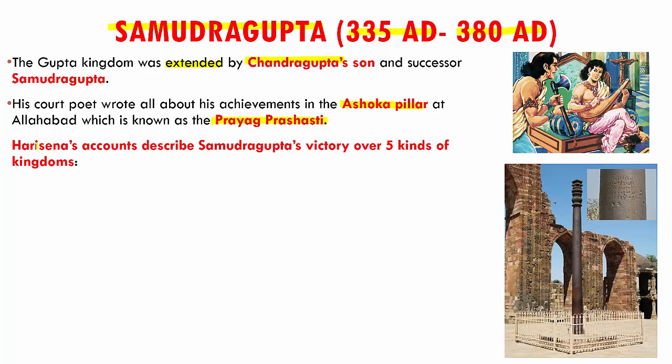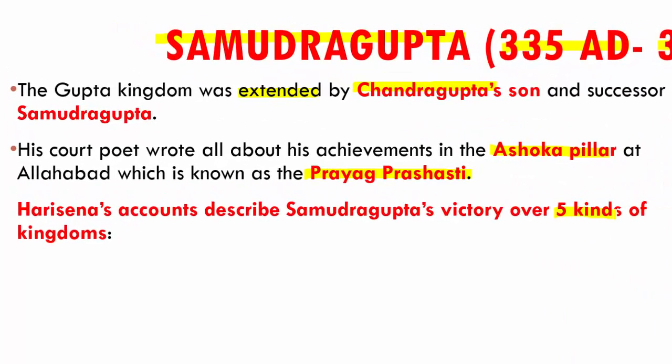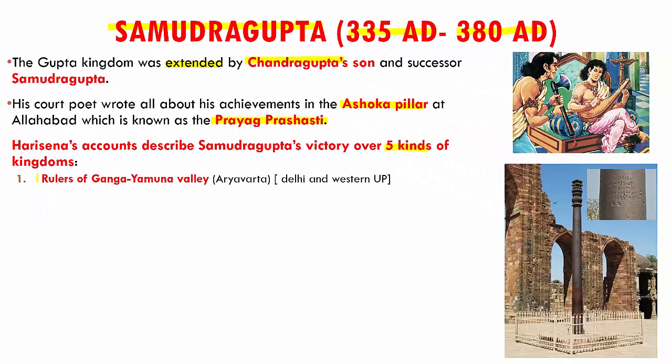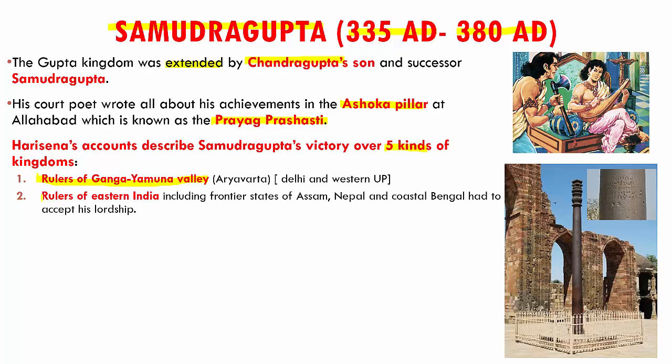So Harisena was a court poet during Samudragupta's time, and he talks particularly about his victory over 5 kinds of kingdoms. First, he talks about how Samudragupta took on the rulers of Ganga-Yamuna Valley, and he took over Aryavarta, which is the region of today's Delhi and western Uttar Pradesh. Then he speaks about how he gained control over the rulers of eastern India, which includes the frontier states of Assam, Nepal, coastal Bengal, and all of these people had to accept his lordship.